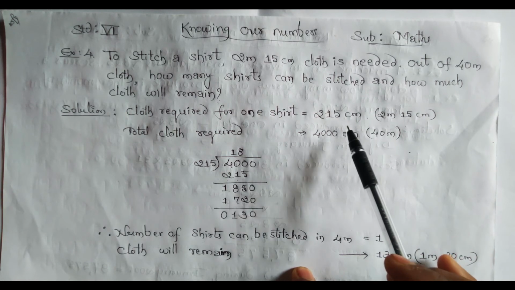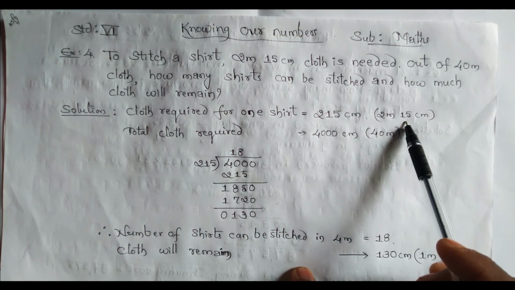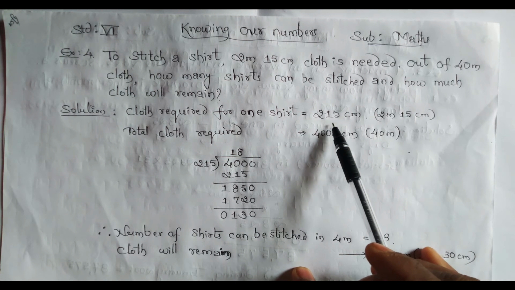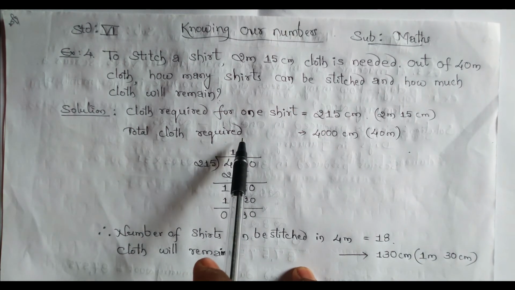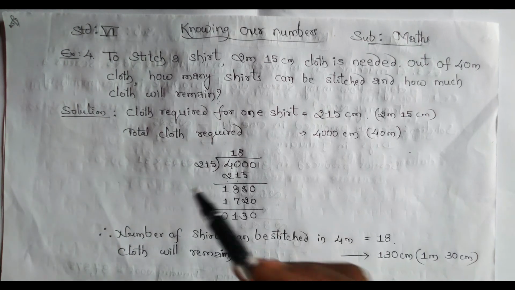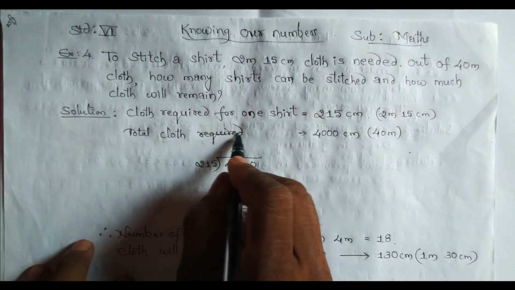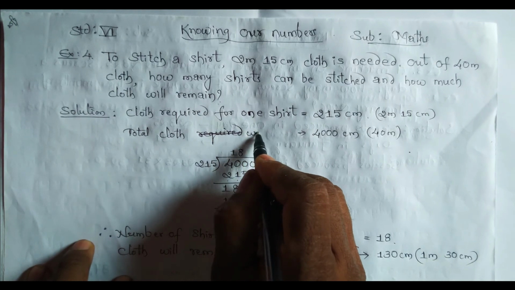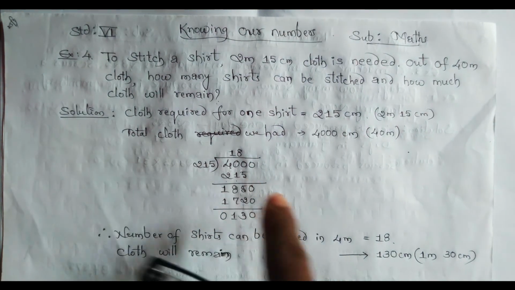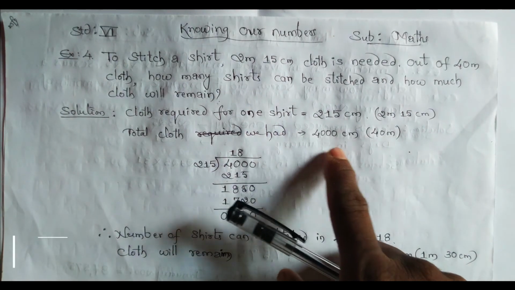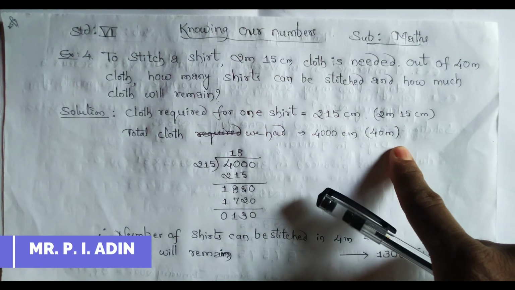So 2 meter 15 centimeter is nothing but 215 centimeters. Total cloth we had: how much cloth we had? 4,000 centimeter, that is 40 meter.